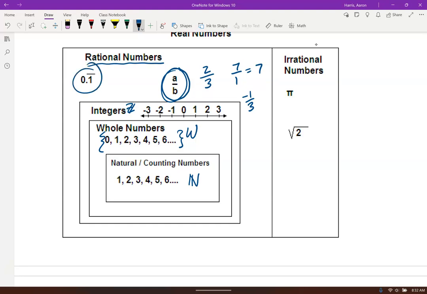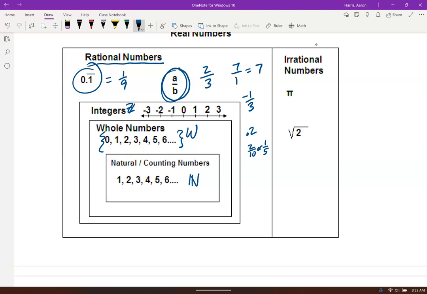Here's another one, 0.1 repeated, right? 0.1 repeated is in fraction form 1/9, right? So in decimal form, it'll either repeat, the decimal will repeat, or it will terminate, right? For example, like 0.2, it stops, right? That's 2/10 or 1/5, right?